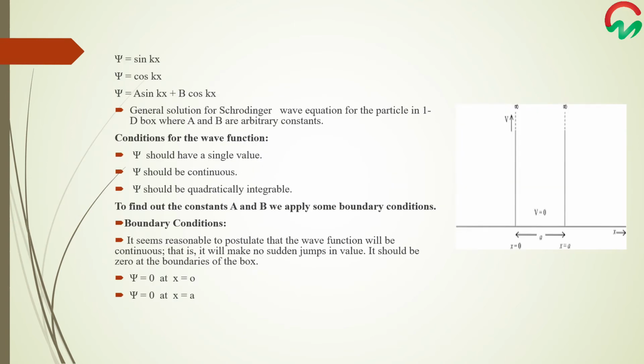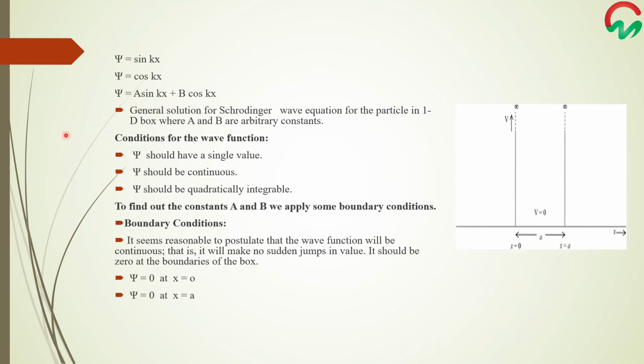As we have already proved that psi can be sine kx, and it can be cos kx, and it can be the linear combination of these two equations. So we get a general equation, the Schrödinger wave equation for the particle in a one-dimensional box, which is psi equals a sine of kx plus b cos of kx. Here A and B are two arbitrary constants.